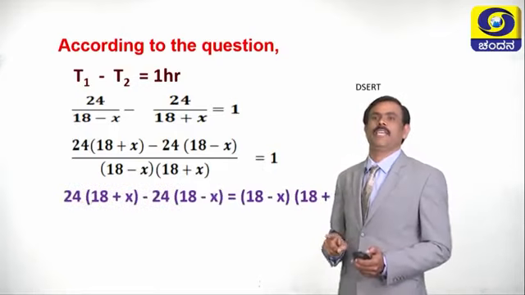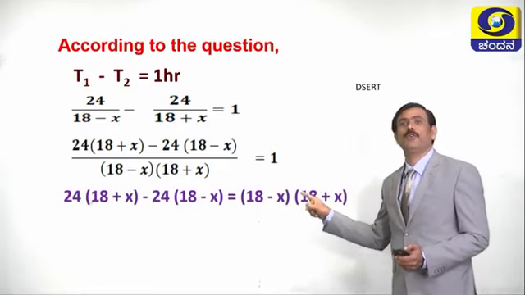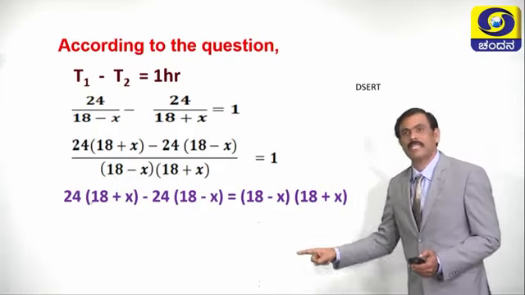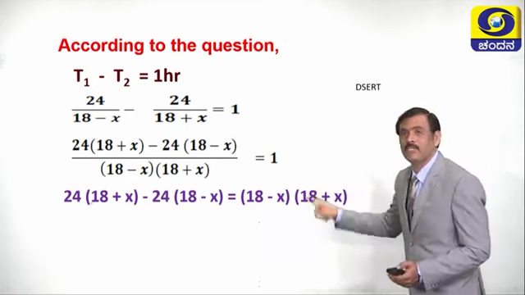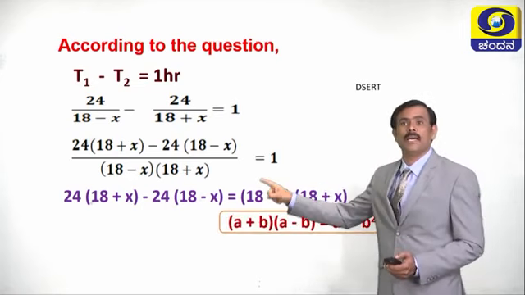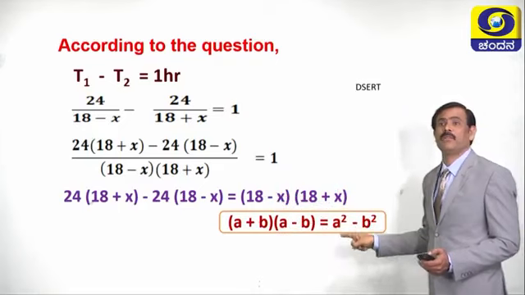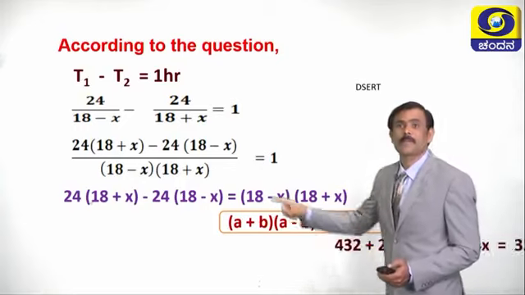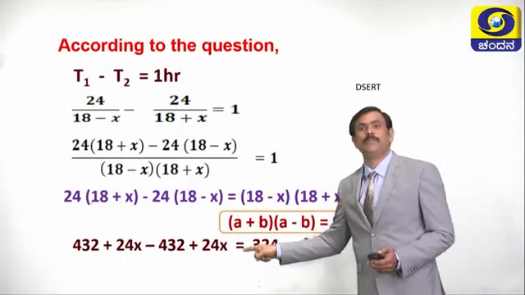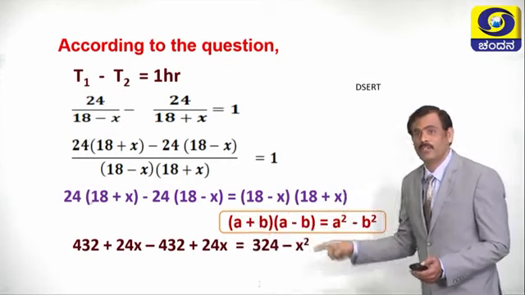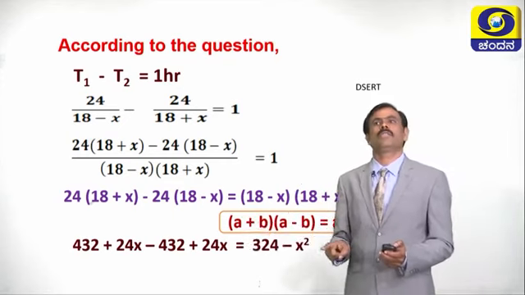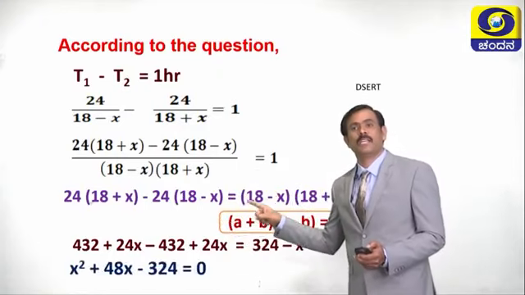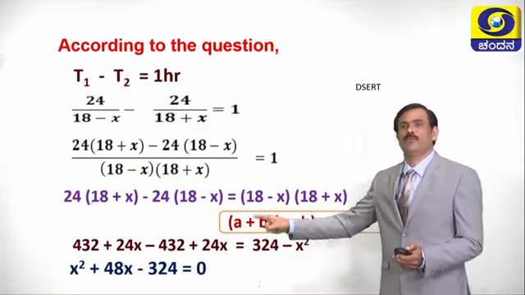On cross multiplication, we get 24 into 18 plus x minus 24 into 18 minus x is equal to 18 minus x into 18 plus x. Now, by using the identity a plus b into a minus b, we can simplify 18 minus x into 18 plus x. By simplification, shift minus x square and 324 to the LHS. Now the equation becomes x square plus 48x minus 324 equals 0.